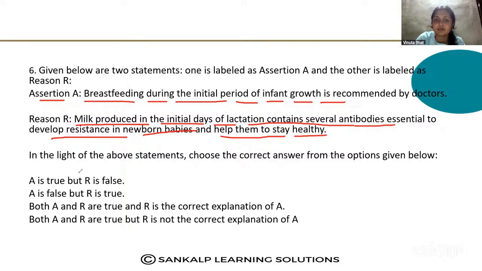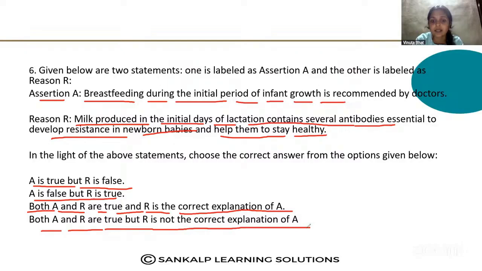So here, the first option: A is true but R is false. The second: assertion is false but R is true. The third: both A and R are true and R is the correct explanation of A. The fourth: both A and R are true, but R is not the correct explanation of A.